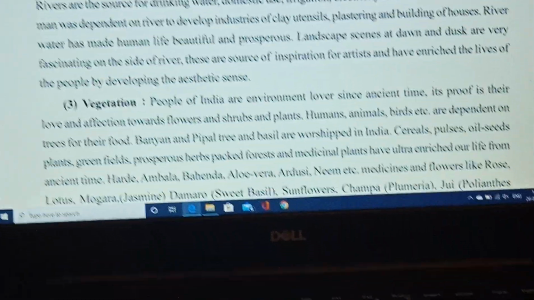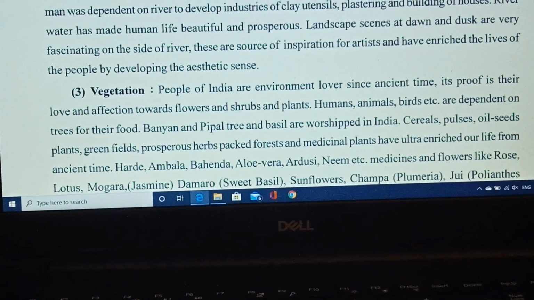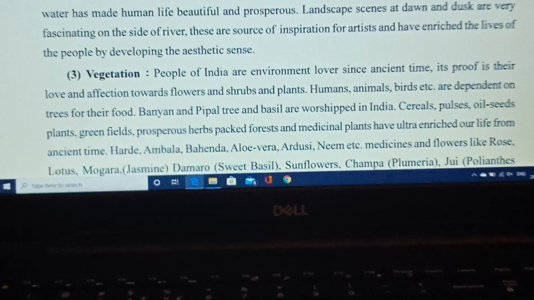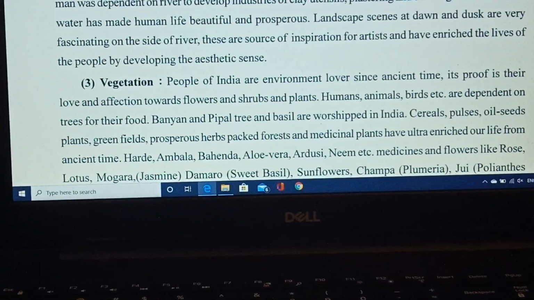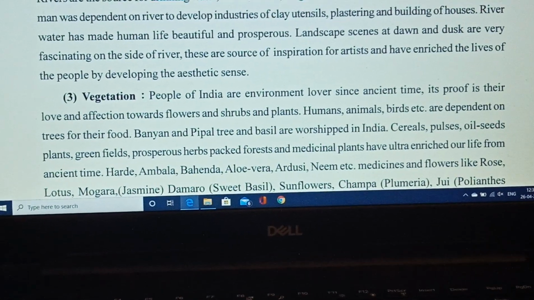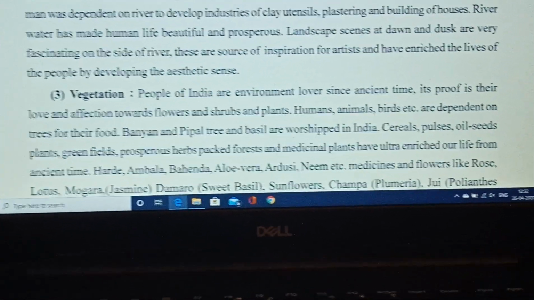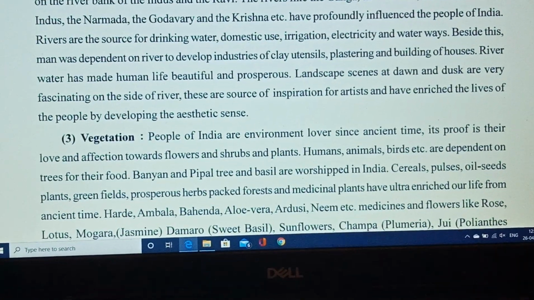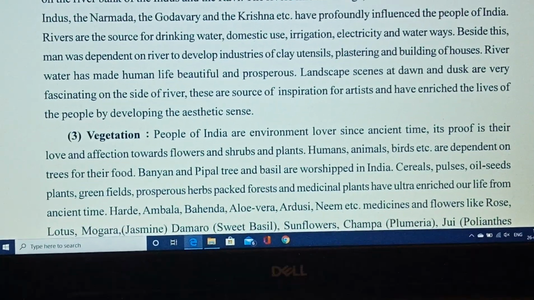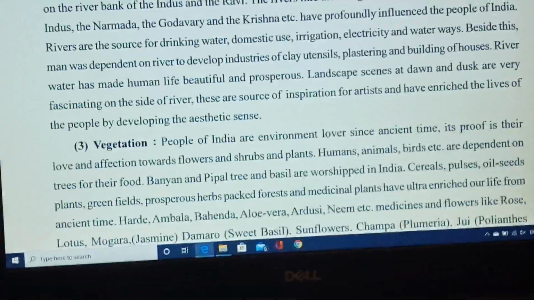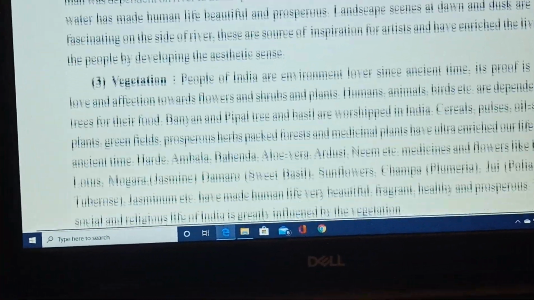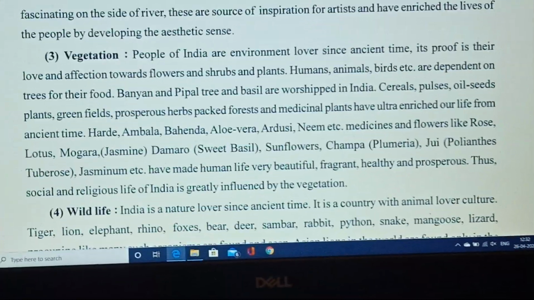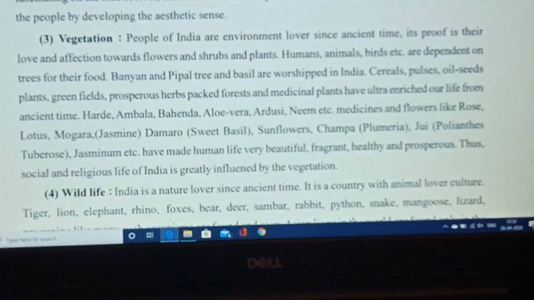Now we are going to the vegetation. Vegetation means the people of India have been environment lovers since ancient time. Its proof is their love and affection towards flowers and shrubs and plants. We always worshipped banyan tree, peepal tree, tulsi, etc. As well as we have given a prominent place to some trees like neem, nilgiri, these kinds of medicinal trees, herbs, right? Our Ayurveda is completely based on this vegetation.